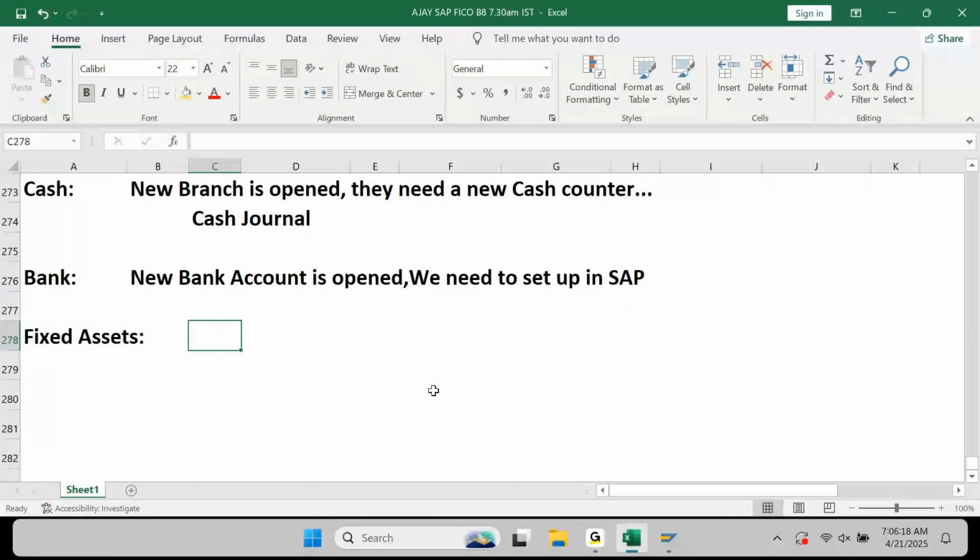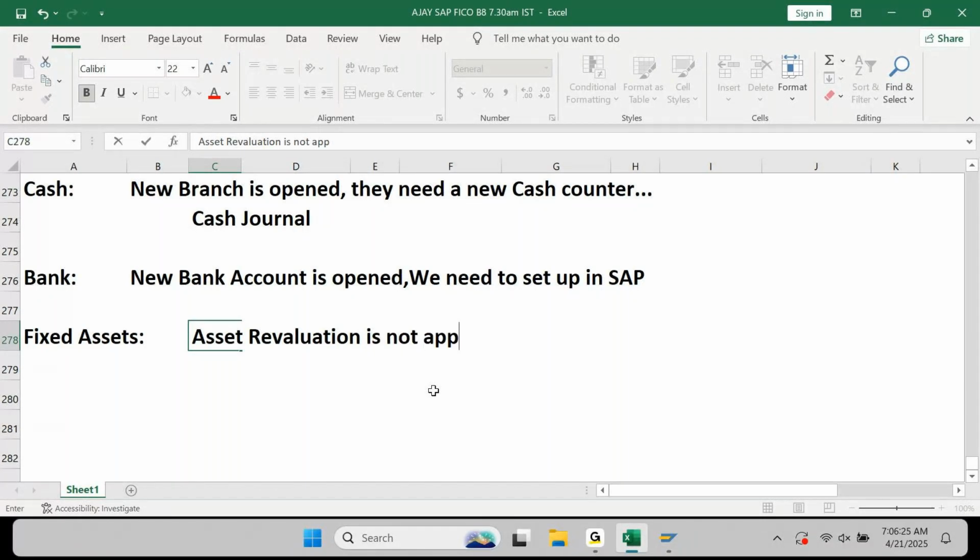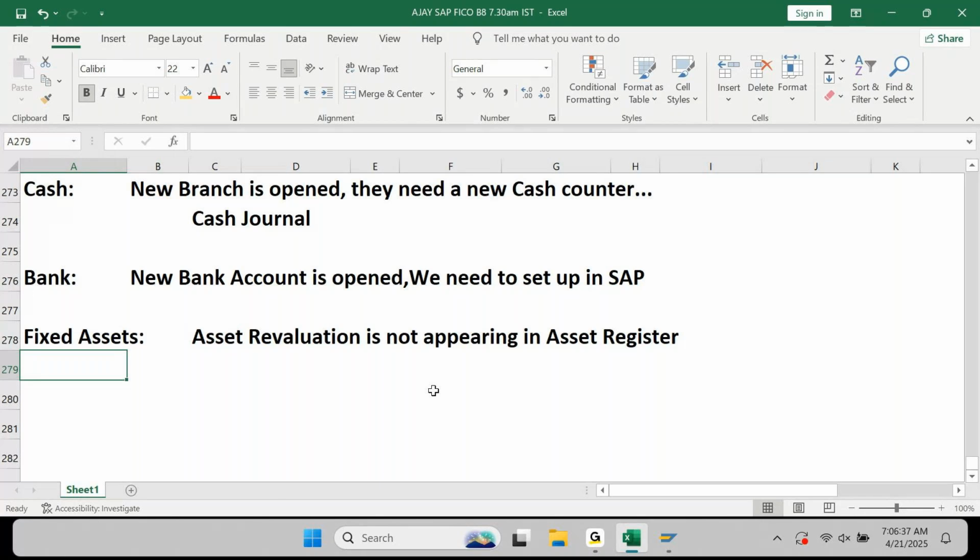Assuming that asset revaluation is not appearing in the asset register, then what you need to do, we need to understand. Like that, we need to know what is happening.